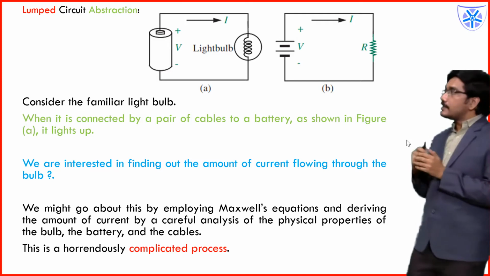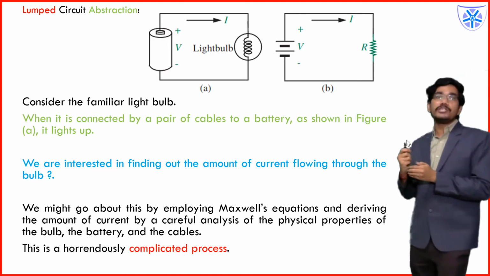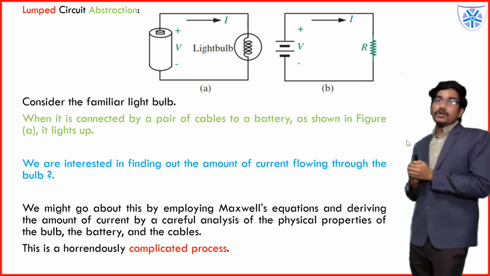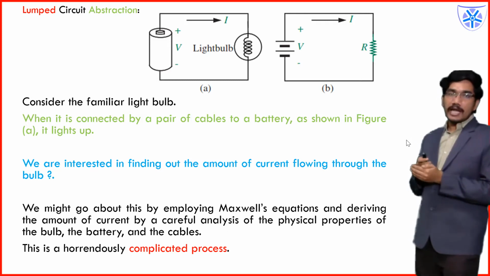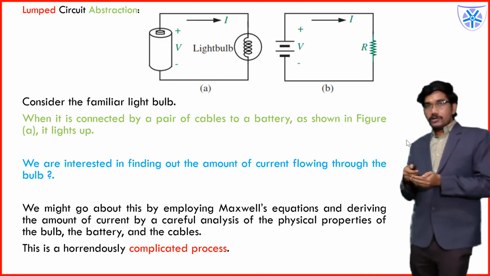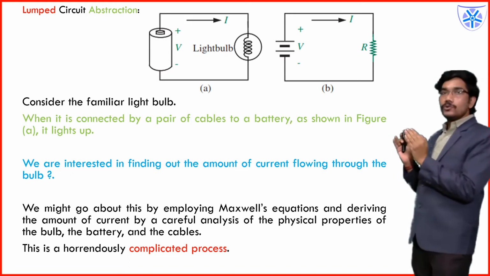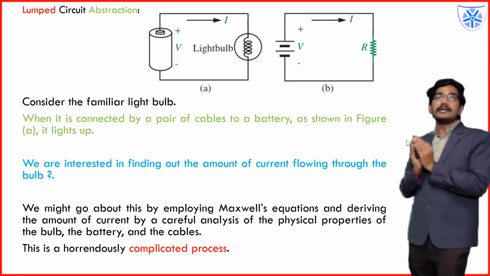So what is the other aspect of lumped? The term coined against lumped is distributed. Whatever it may be, electromagnetic waves travel with the speed of light, and that analysis we will go into. So the physical circuit should be smaller in size, and only then will we consider it as a lumped element.